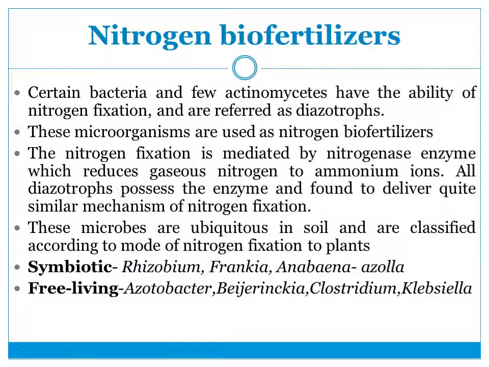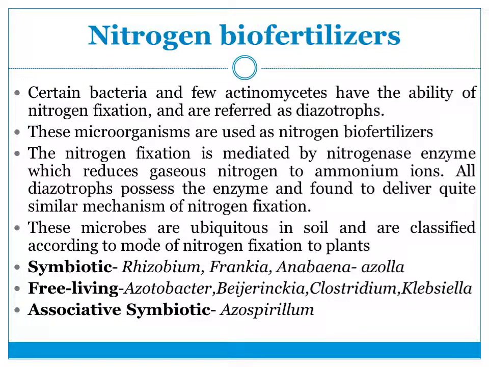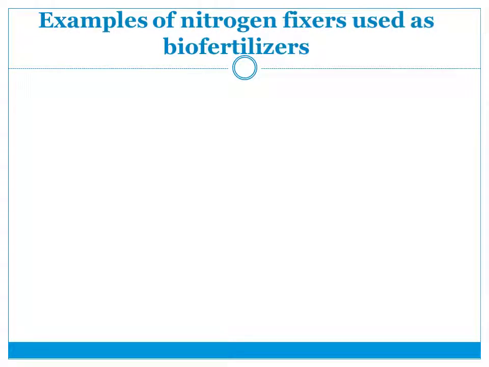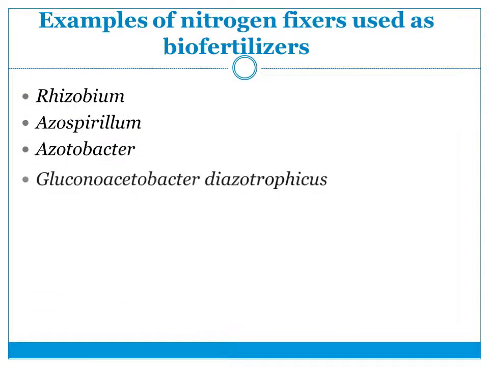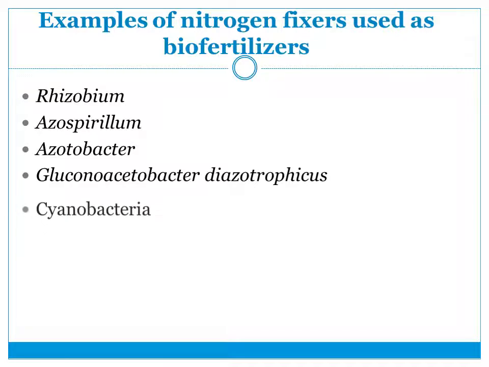Examples are Azotobacter, Beijerinckia, Clostridium and Klebsiella. Some exist as associative symbionts, and an example is Azospirillum. Examples of nitrogen fixing microorganisms used commercially as biofertilizers are Rhizobium, Azospirillum, Azotobacter, Gluconacetobacter diazotrophicus and cyanobacteria. Let's discuss all these examples in detail.